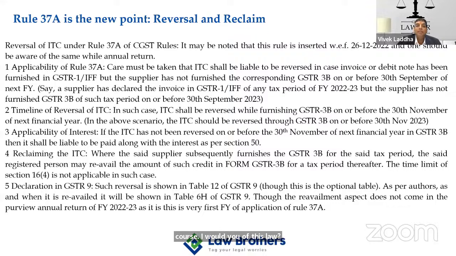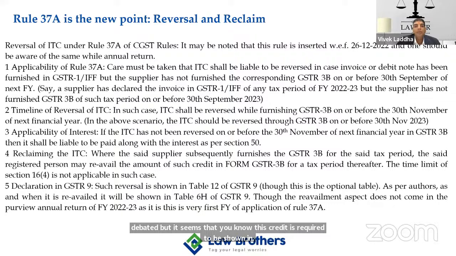But the question is whether that reversal which has been made in 2023-24 due to 37A will also impact GSTR 9 and 9C of financial year 22-23. In my view, it is required to be shown in GSTR 9 because the credit belongs to 22-23. Okay, it may be debated, but it seems that this credit is required to be shown in GSTR 9 of financial year 22-23.